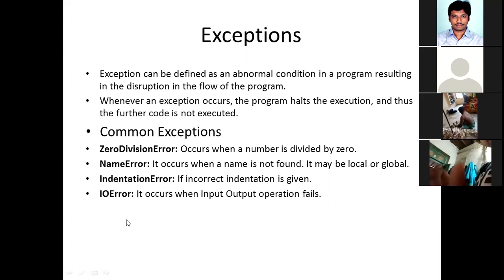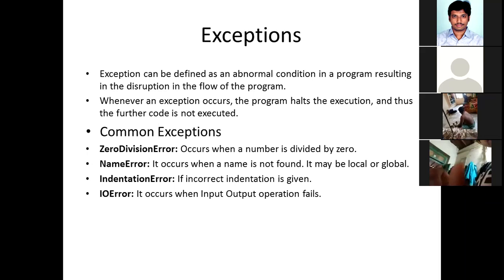And IO error. What is the meaning of IO? IO stands for input output. If we are performing operations while taking input from the user and displaying output onto the screen, and any of the operations fails for some reason, then you will get an IO error. IO errors are mostly encountered whenever we are working with files.